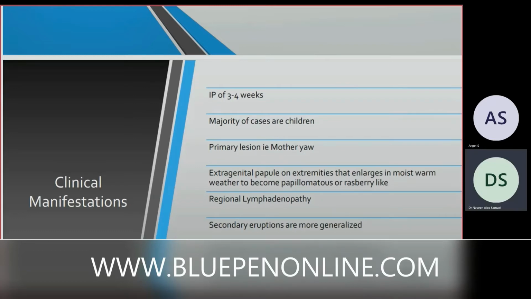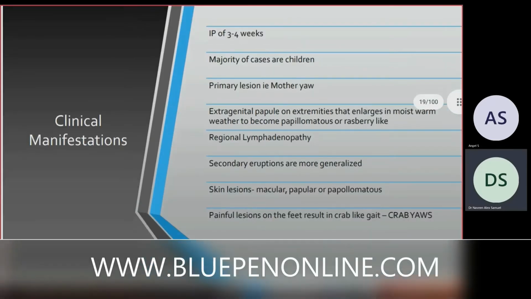So first, there's a small primary lesion, an extragenital papule on extremities that enlarges in moist, warm weather to become papillomatous or raspberry-like. There will be regional lymphadenopathy, whereas secondary eruptions are more generalized, as there will be skin lesions which are macular, papular, or papillomatous. Painful lesions on the feet result in a crab-like gait. That's why it's called crab yaw.